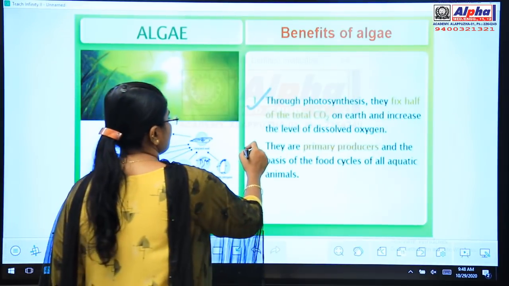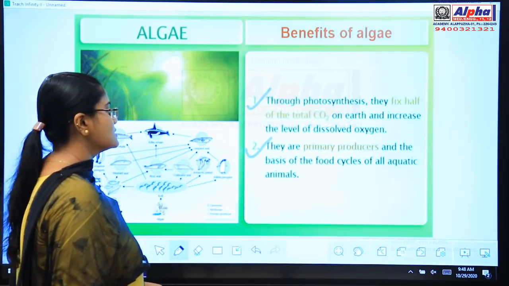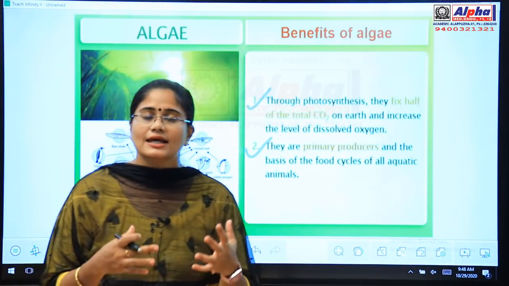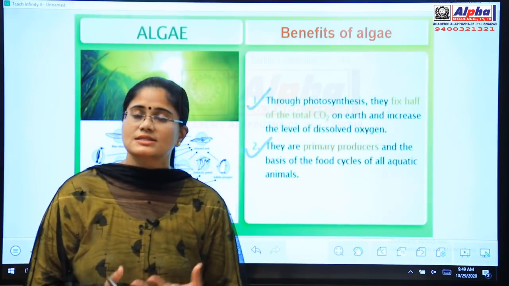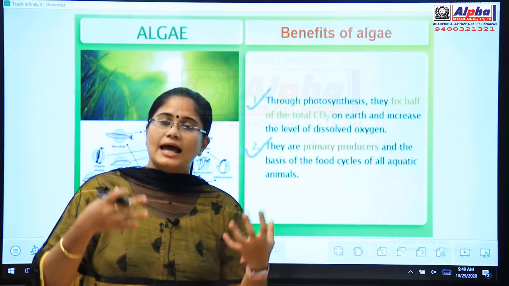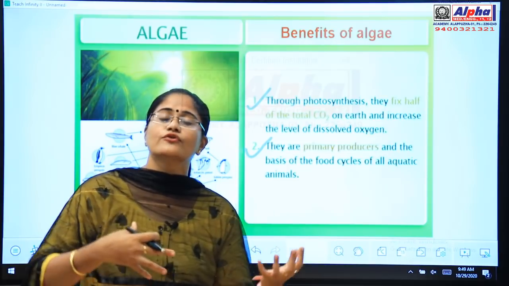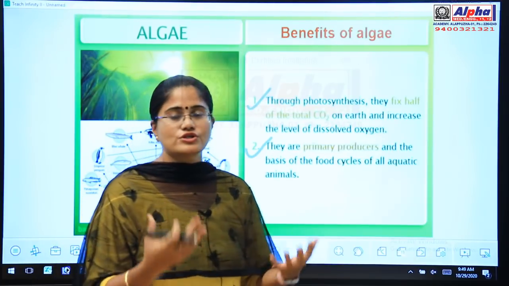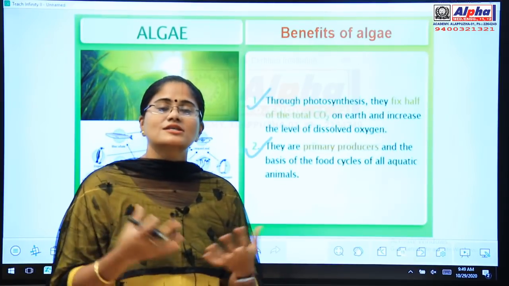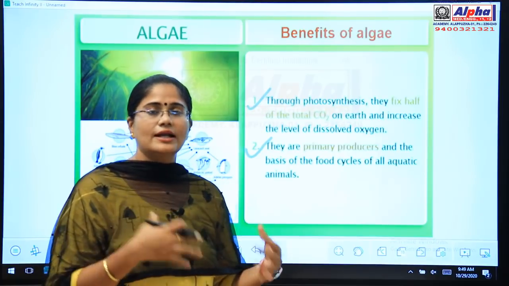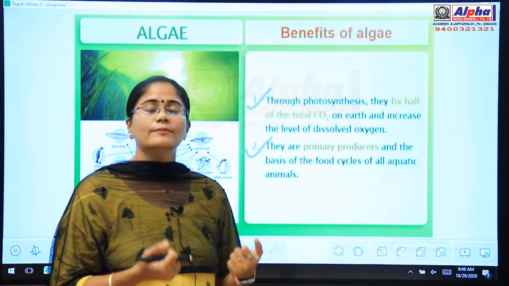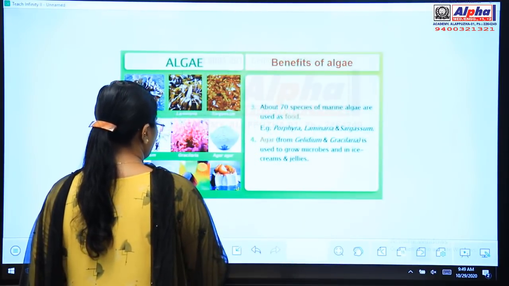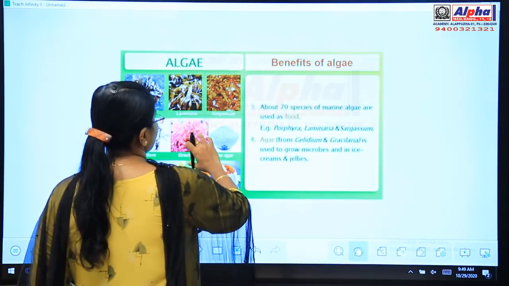And the second point is they are the primary producers and basis of the food cycles of all aquatic animals. So algae are primary producers, means they themselves are preparing their food and they provide themselves as food for many aquatic animals. Many aquatic animals like the fishes, like the lobster, all these marine animals will be feeding on this algae. So they are the basic food producers also. So 2 points we studied, and let's move on to the third benefit of algae.